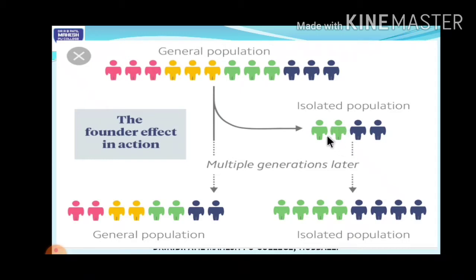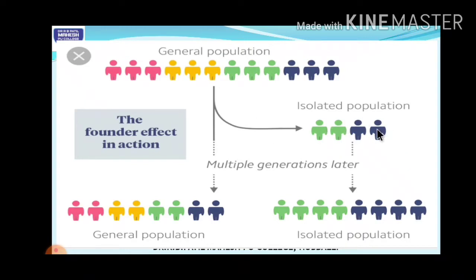In future generations, you can observe there is an increase in the population of green and blue equally. But you can find that pink and yellow humans are nowhere found in this population. So their gene frequency has changed.